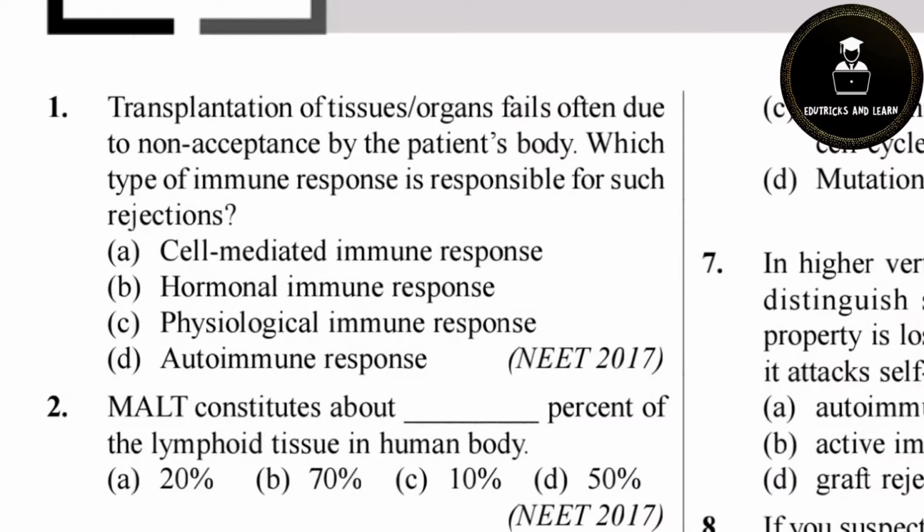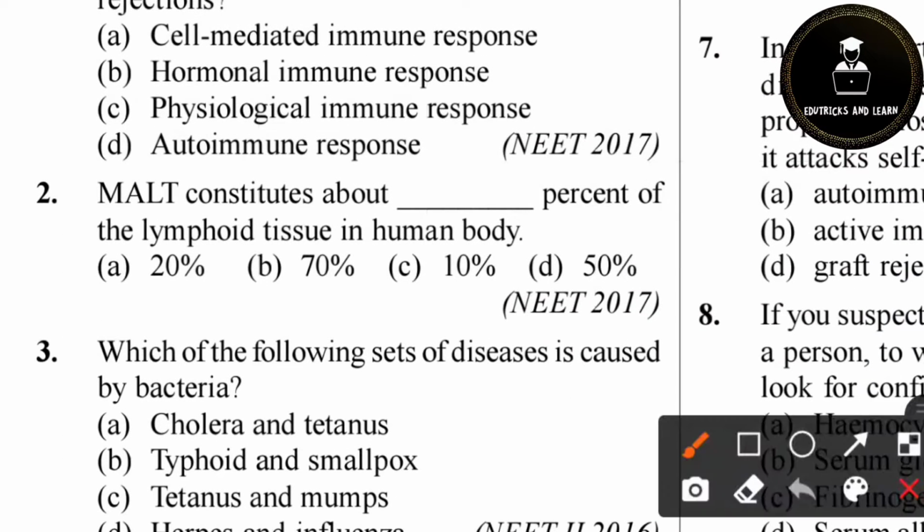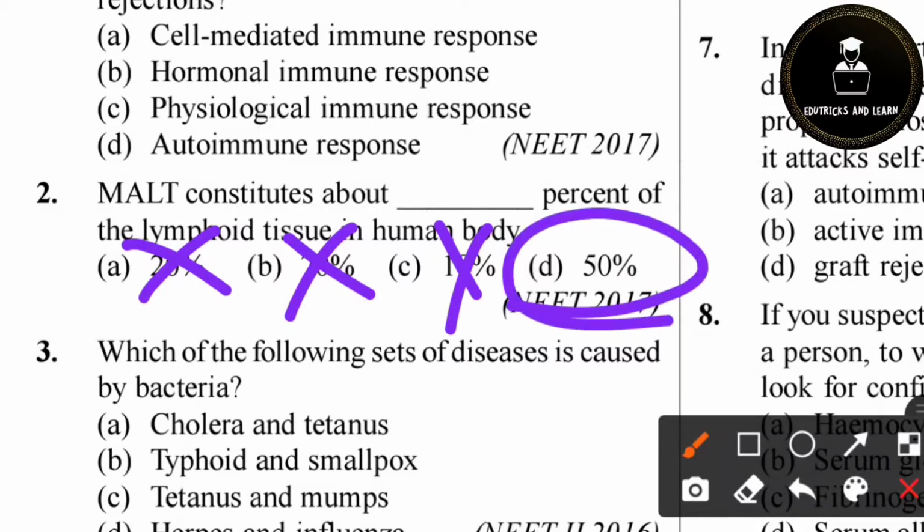Then second question. MALT constitutes about how many percent of lymphoid tissue in the human body? It is directly from the NCERT textbook line. So MALT constitutes 50%, not 70, not 10. 50% of our human body lymphoid tissues are constituted by MALT. MALT means mucosa associated lymphoid tissue.